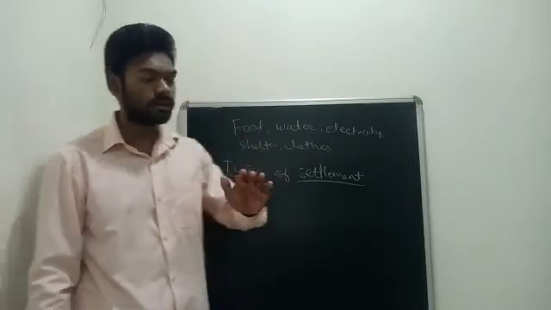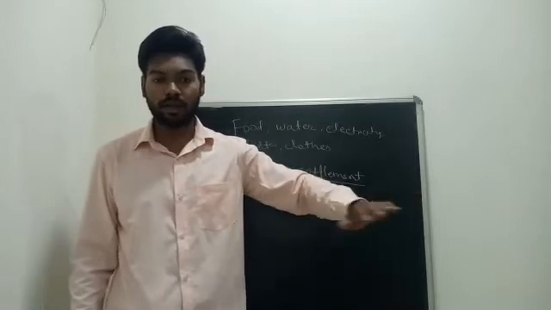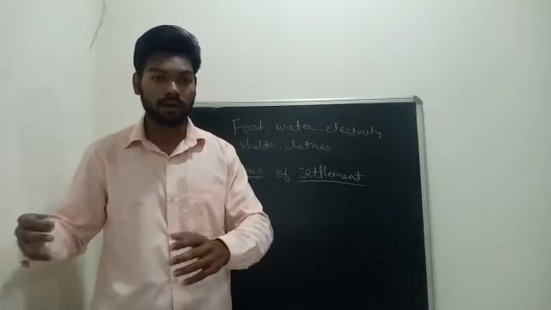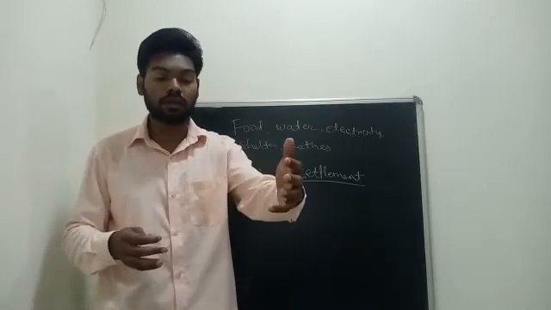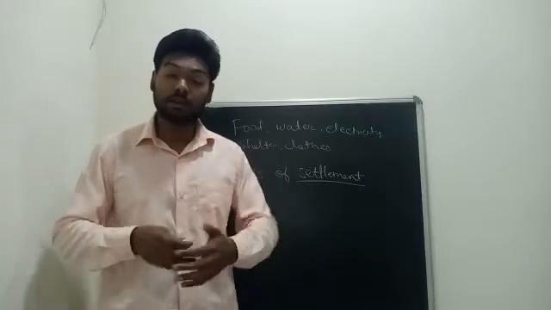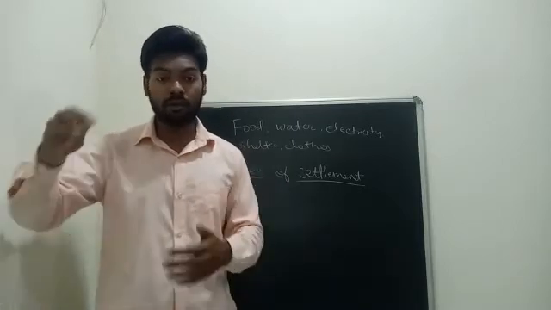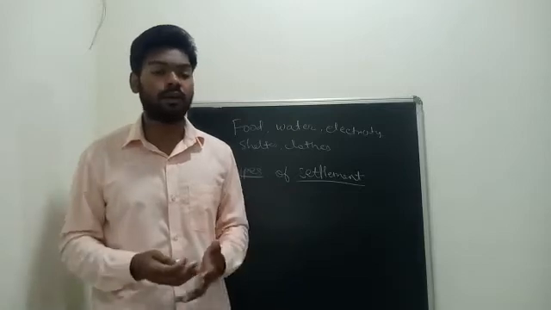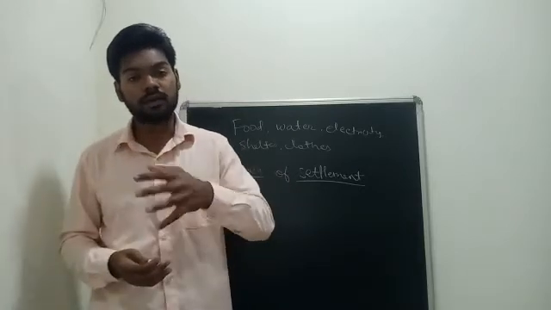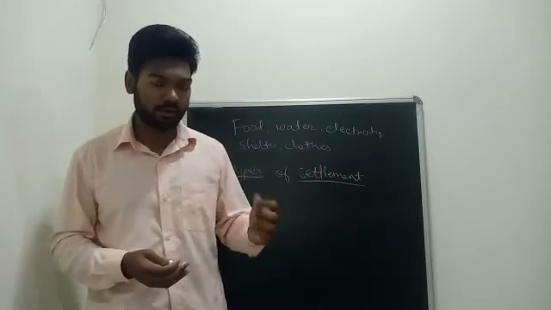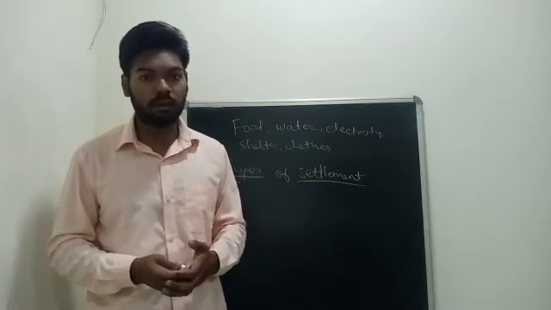So some places are very flat, they are plain plateaus. Some places are hills and mountains. Some places there will be forest, in some places there will be river, in other places there will be seashore, there will be railway lines. A lot of things are there. So these things affect the type of settlement. So what are all these types? That is what we will be learning now.